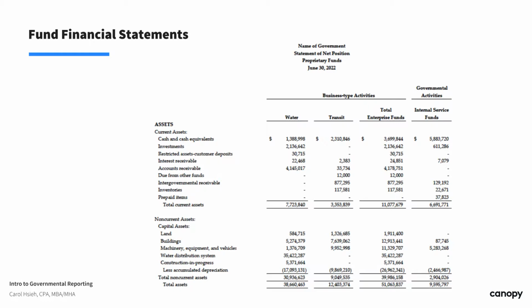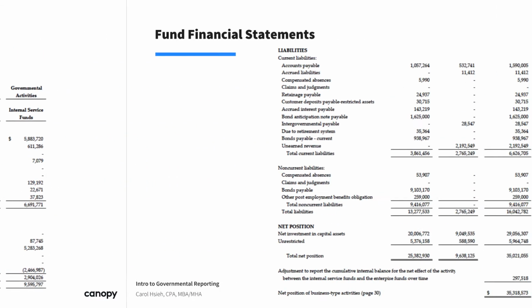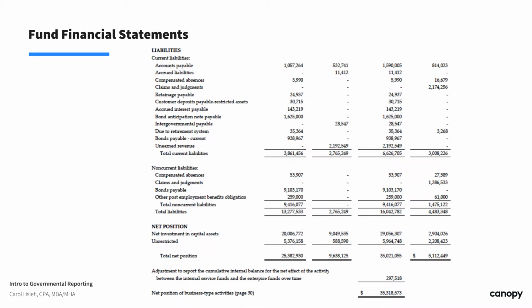In this statement, we present all the assets, long-term and short-term liabilities, and the net position associated with the enterprise fund and internal service fund. As we had previously seen, the net position has two different categories here.